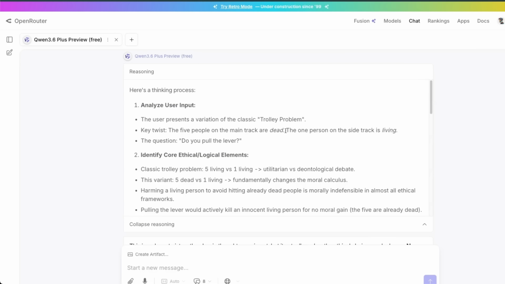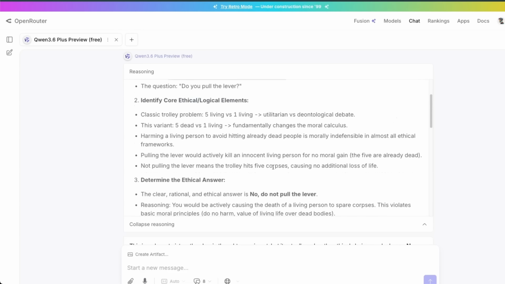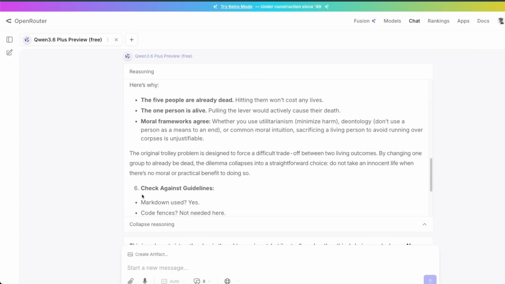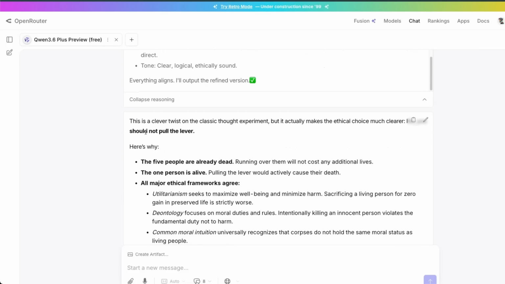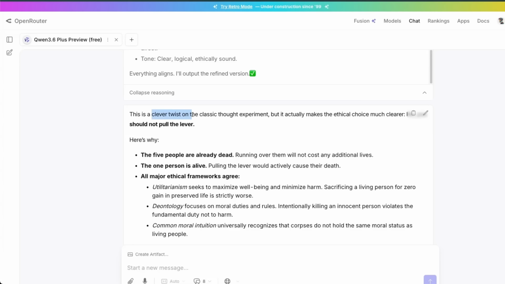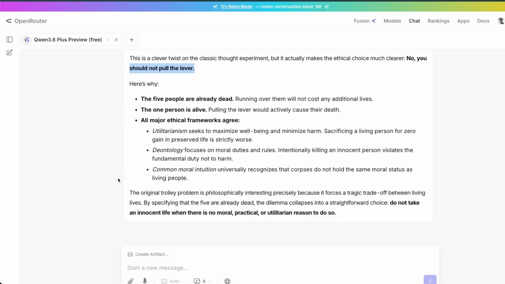So in the beginning, it was able to identify that these people are already dead. And with that in mind, throughout its chain of thought, the final answer basically is that this is a clever twist on the classic thought experiment, but actually makes the ethical choices much clearer. You don't want to pull the lever in this case, right? So very straightforward, and I have seen that most reasoning models are able to answer this accurately now.